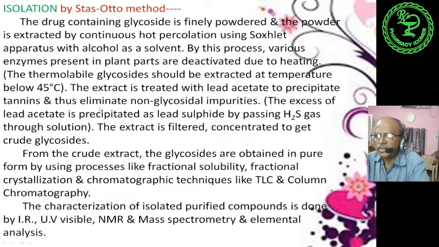The excess lead acetate is precipitated as lead sulfide by passing hydrogen sulfide gas through the solution.